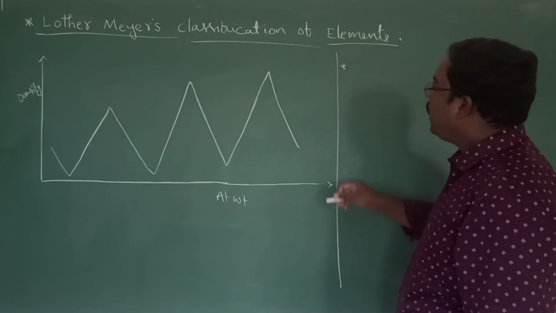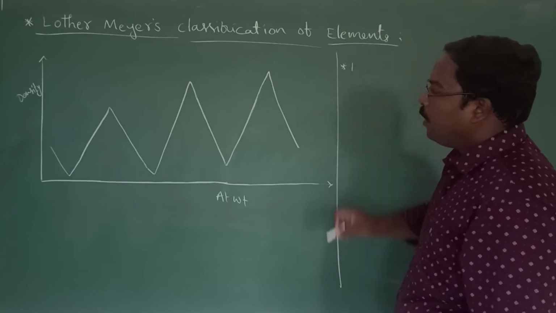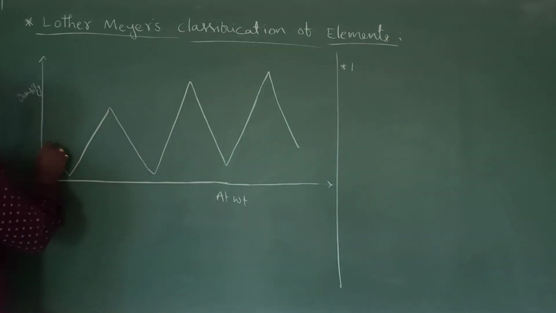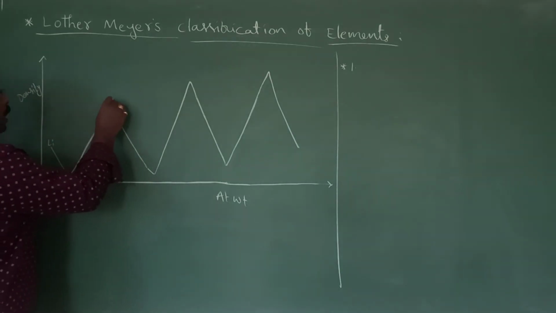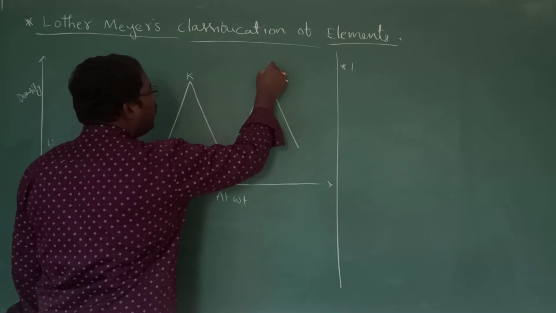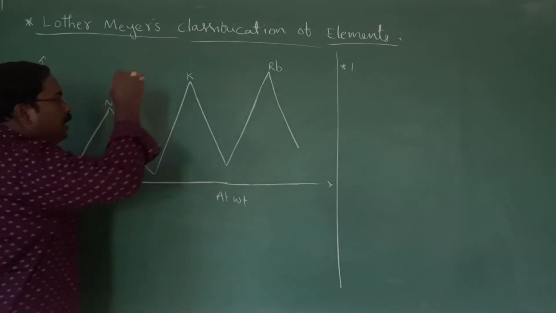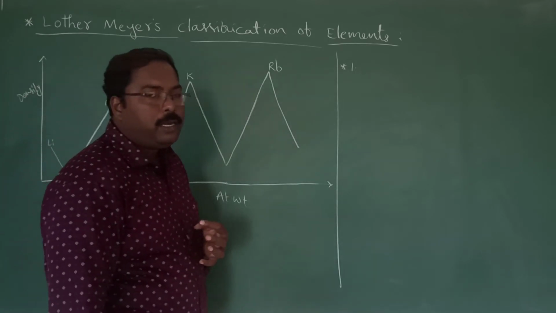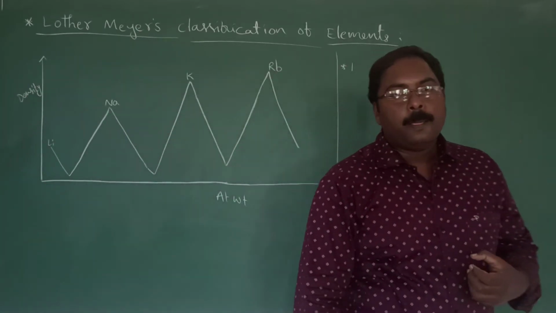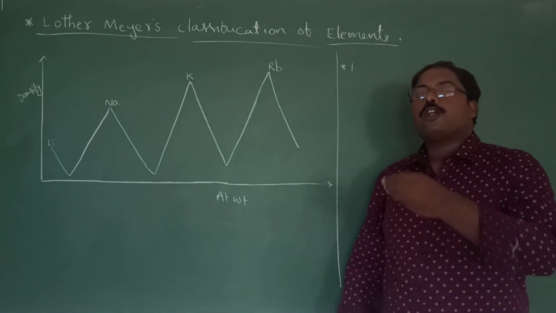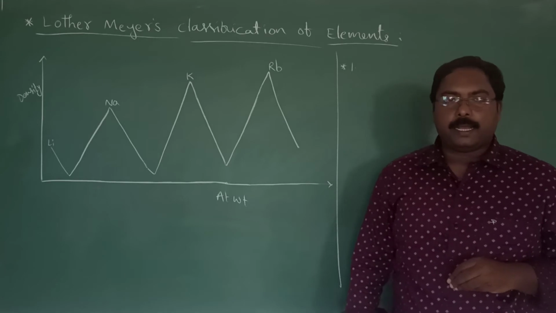Coming to the first point regarding these curves. Here, the peaks of these curves are occupied by elements like lithium, sodium, potassium and rubidium. Okay? So from a competitive exam point of view, the question you will get is, in the Lothar-Meyer curves, which elements occupied the top of the peak?